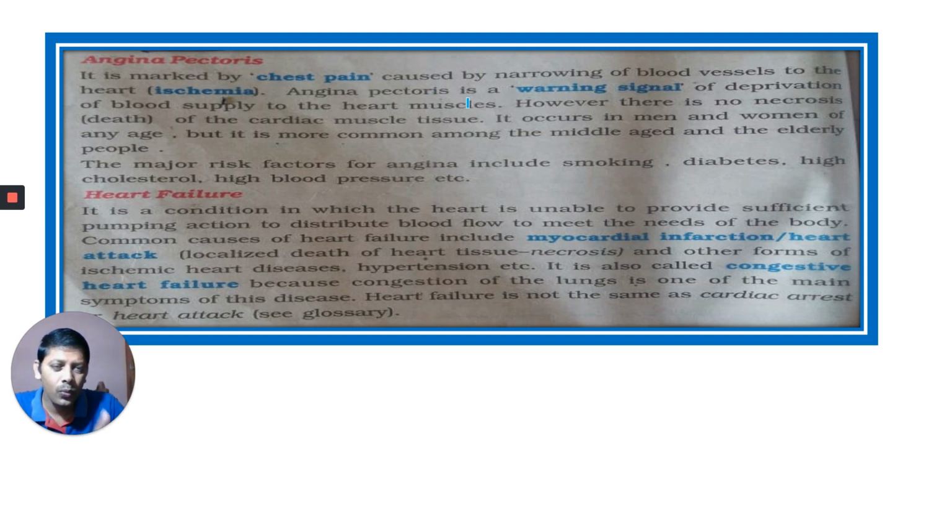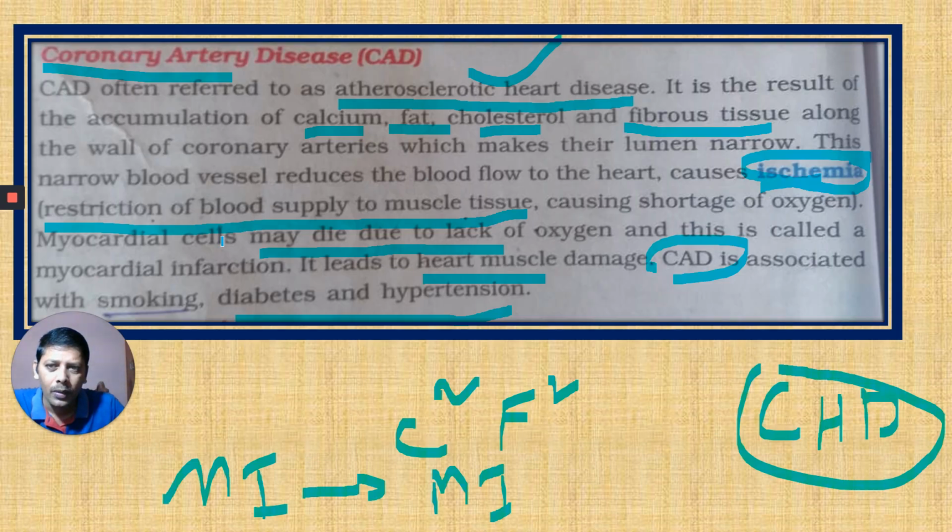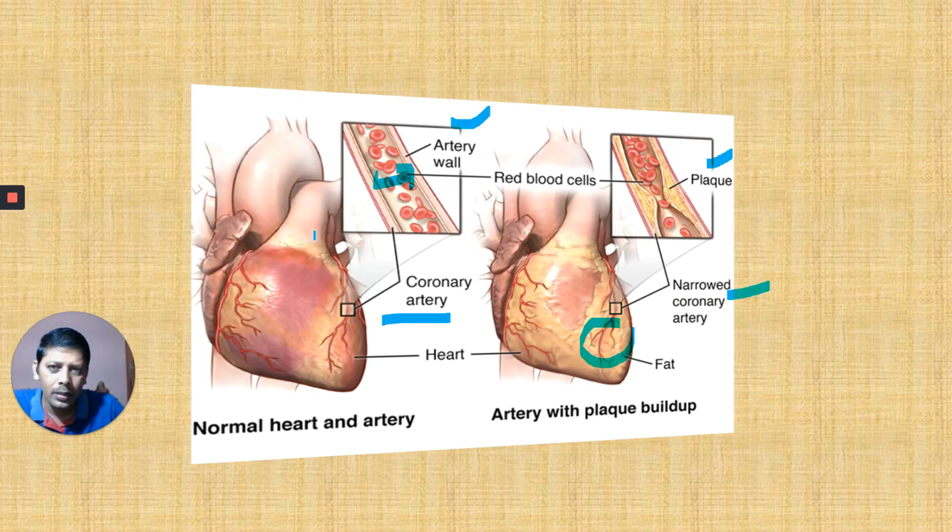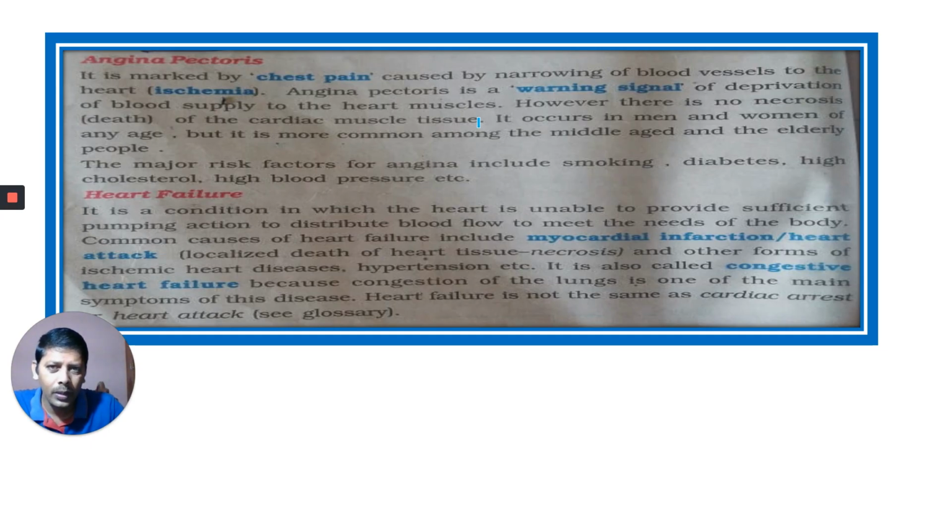Angina pectoris is a warning signal of deprivation of blood supply to the heart. That means our heart is not receiving enough blood. There is a reduced blood supply to the heart muscle. However, there is no necrosis. Necrosis means death of cardiac muscle, as I mentioned. Here there is no death of muscle tissue.